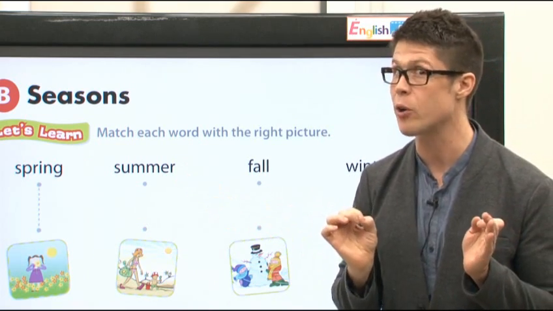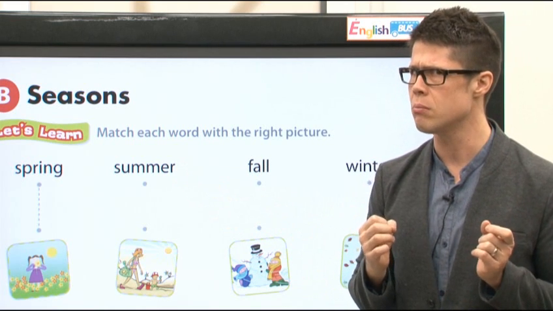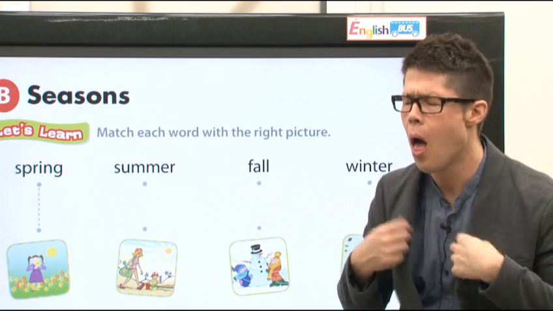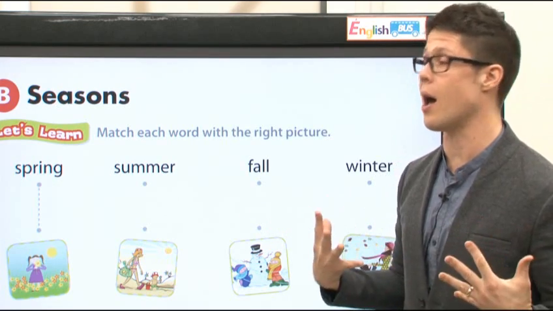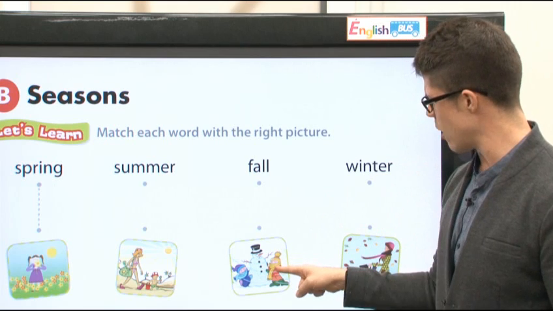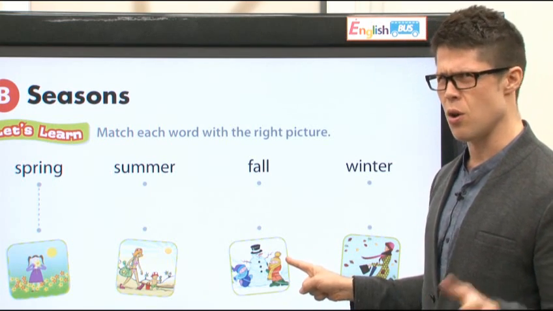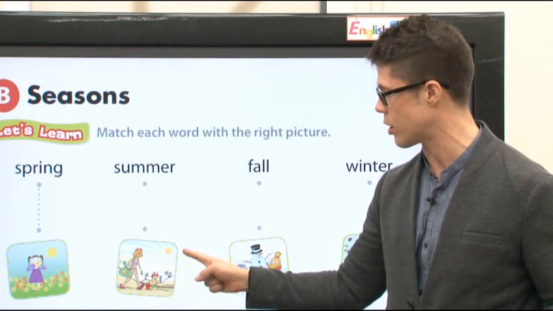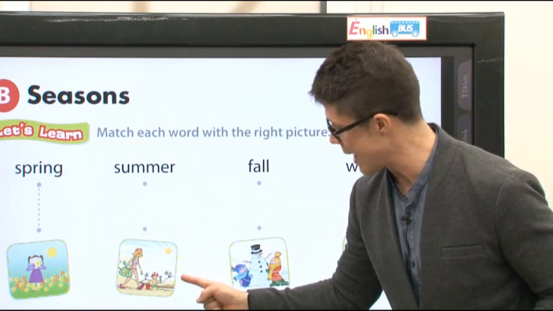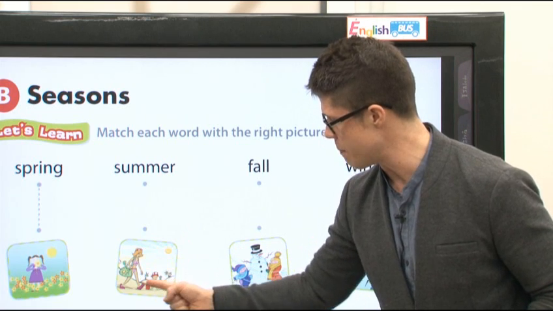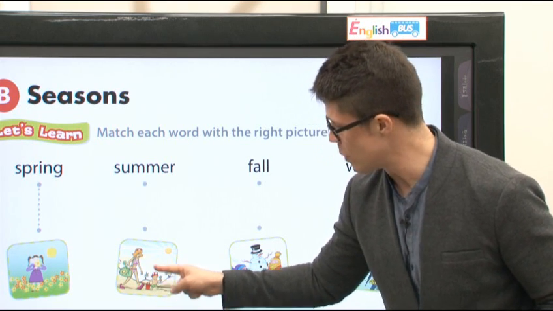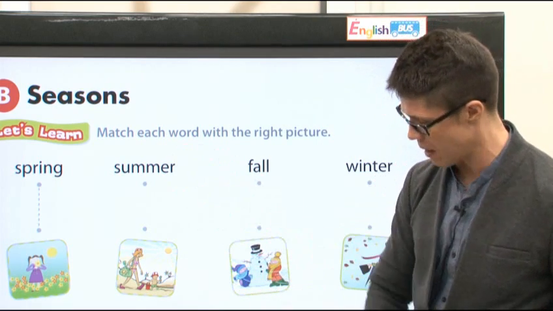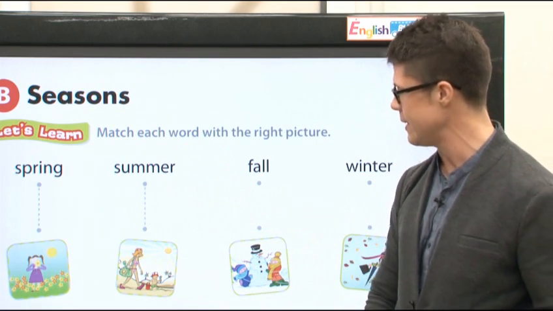Next, we have summer. Remember, what is the weather in summer? In summer, how's the weather? It is very good. It is hot. Is it hot in this picture? No, it is cold. It's hot in this picture. Look, it's sunny. And the little boy and his mom are wearing swimming suits. Why? Because it's summer. Ding, ding.